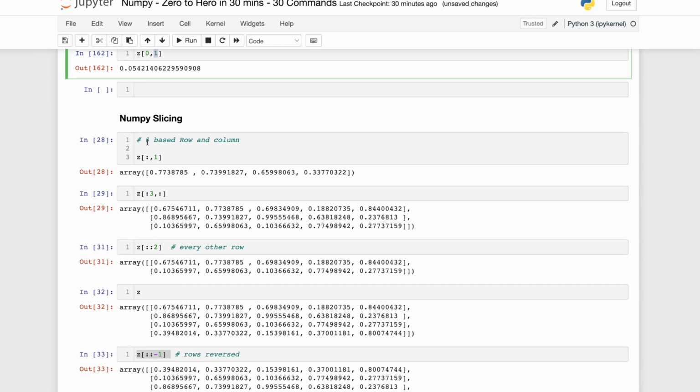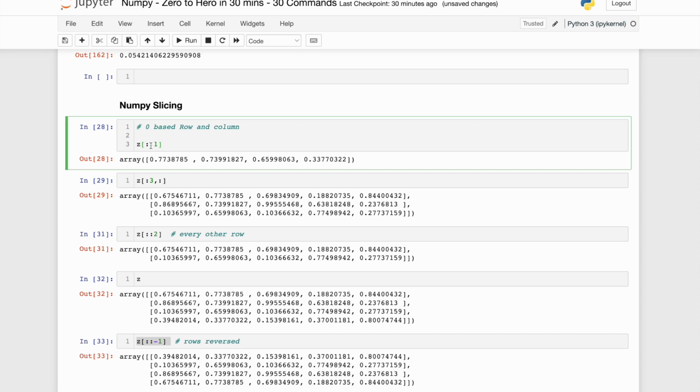The slicing also works very similarly, based on the zero-based row and column indexing. It's very similar to how the list works or the pandas data frame works. Before the comma, if I put a colon, I'm trying to retrieve all the values. By this colon, I am stating, give me all the values, and here I'm asking for the first column. So I'm trying to get all the rows, but only the first column.